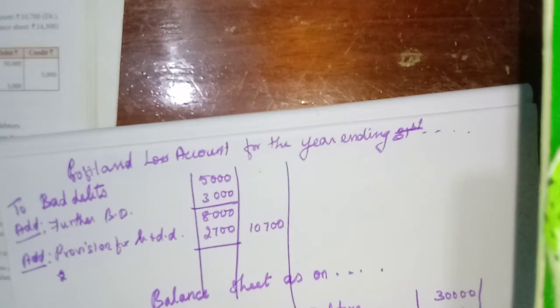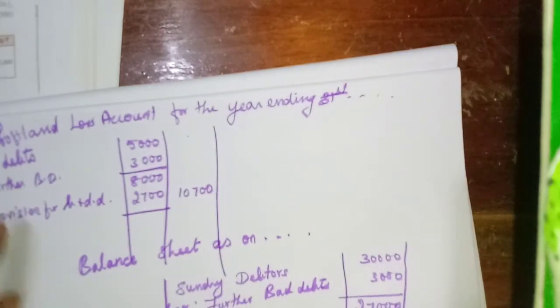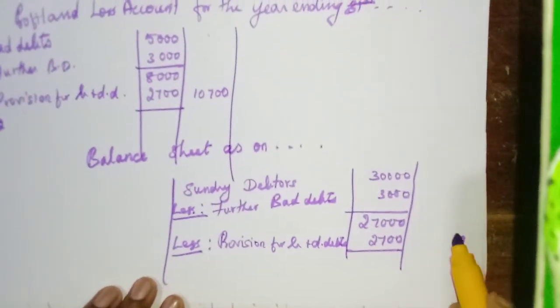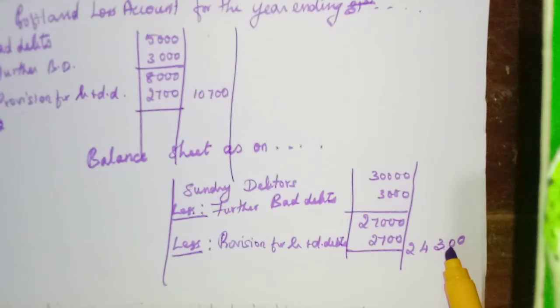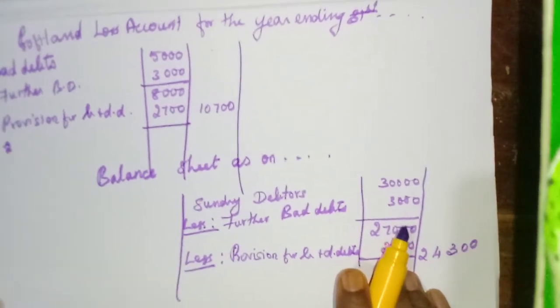Then we need to reduce the provision for bad and doubtful debts, 2,700. We get 24,300.